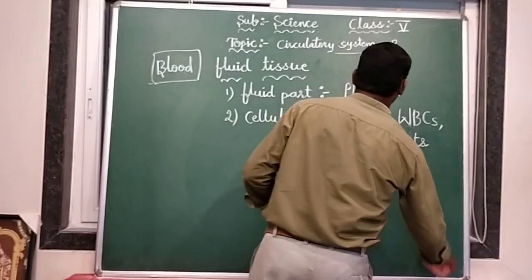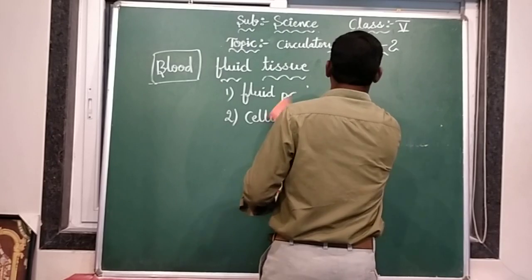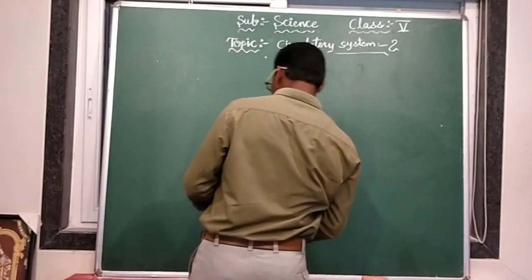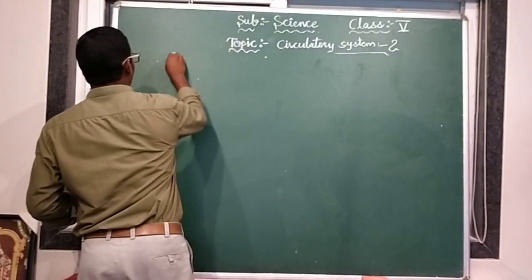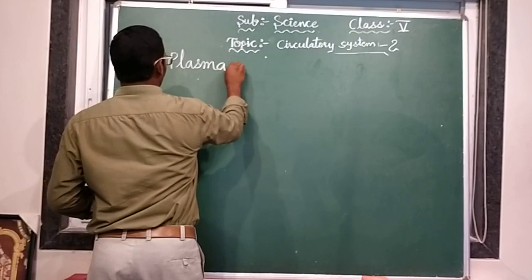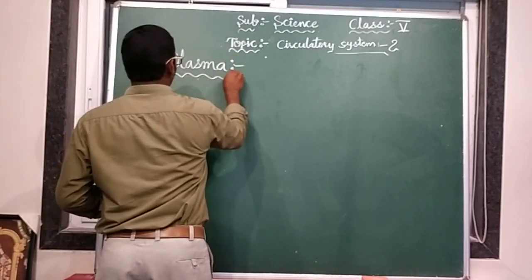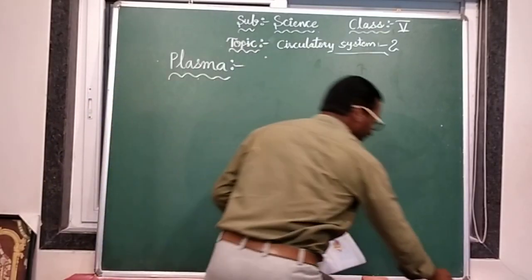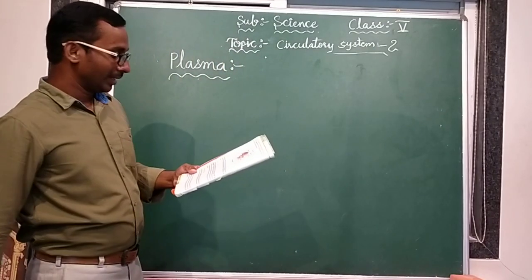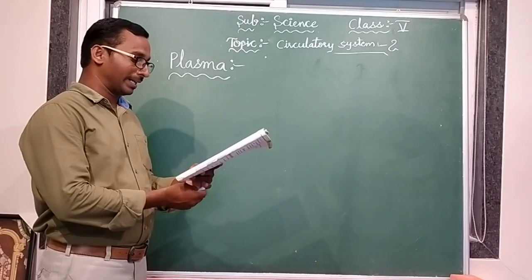Now we are going to discuss them one by one. First of all, we are going to discuss plasma. What is that? Plasma. Okay, now see here. It is the liquid portion of the blood.